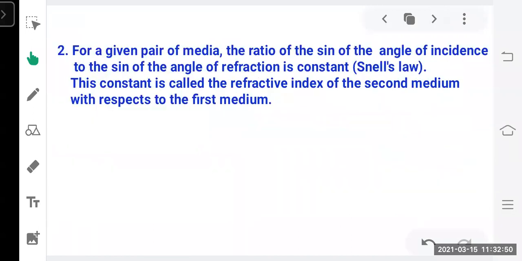Now the second law says for a given pair of media, the ratio of sine of the angle of incidence to the sine of the angle of reflection is constant. This is also called Snell's law. This constant is called the refractive index of the second medium with respect to the first medium.